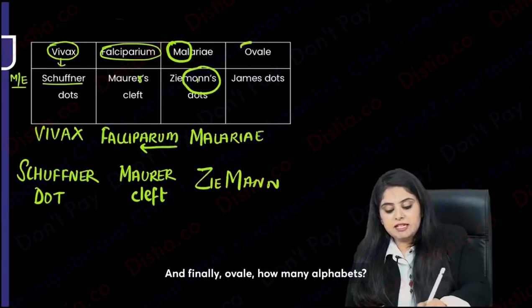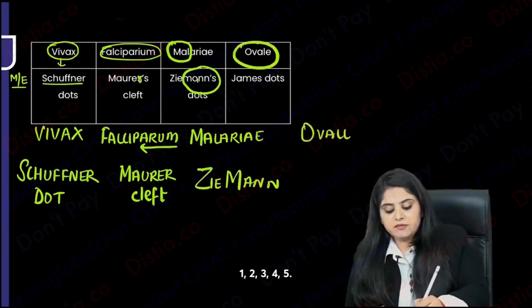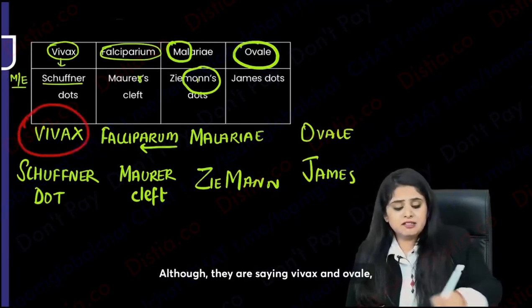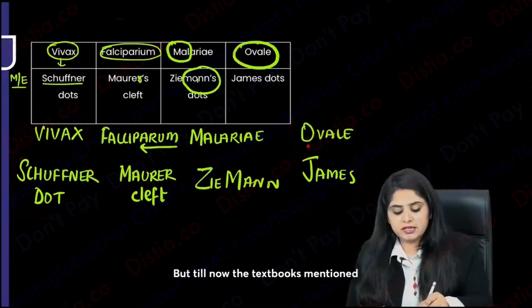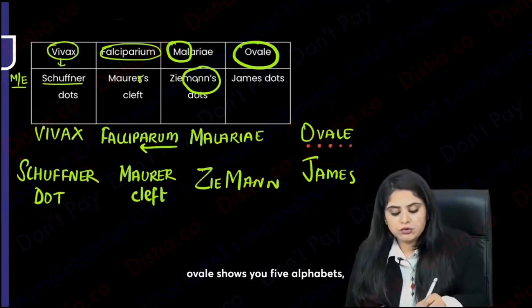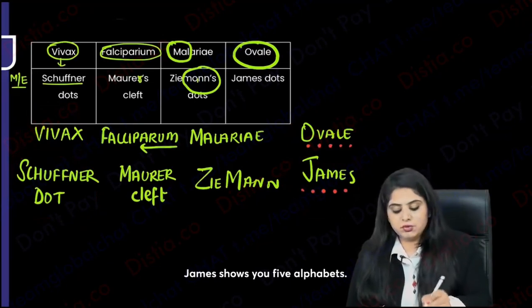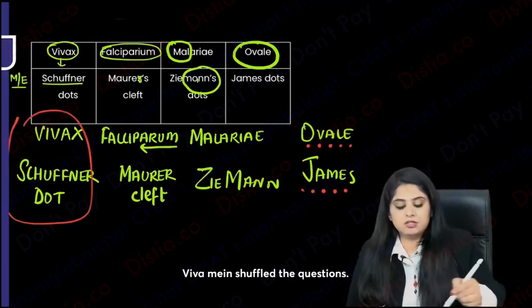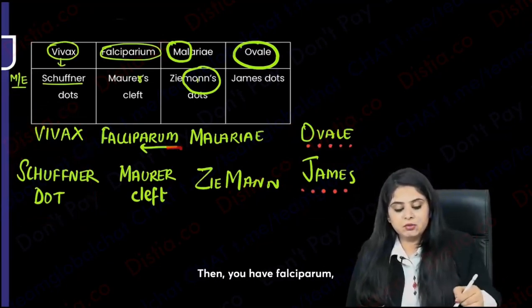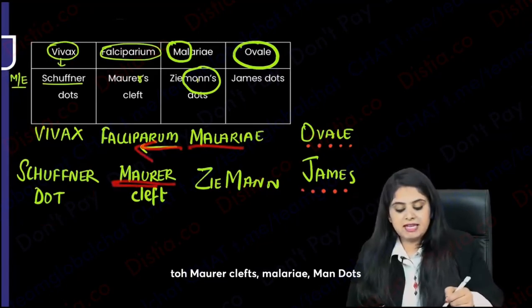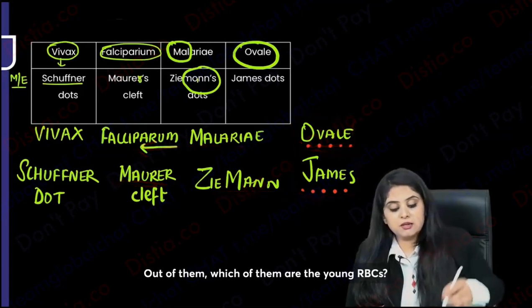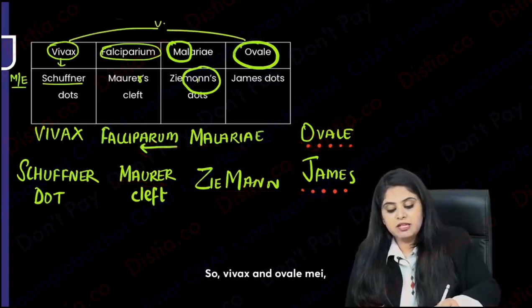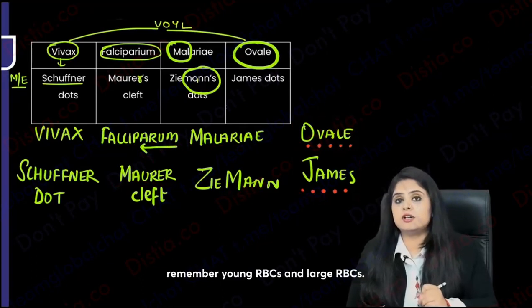Okay? And finally, Ovale. How many alphabets? 1, 2, 3, 4, 5. Which dots? James. 1, 2, 3, 4, 5. Although they say Vivax and Ovale were everything the same, so make Schaffner the same too. You can see that, but till now the textbooks mention Ovale shows James dots, 5 alphabets, and James has 5 alphabets. Done, now it's simple. In the viva, the questions are shuffled. Then you have Falciparum, so MAUR, Maurer's clefts, Malariae, Ziemann's dots, and Ovale is going to be James. Out of them, which of them are the young RBCs? Vivax and Ovale. Remember, young RBCs and large RBCs.